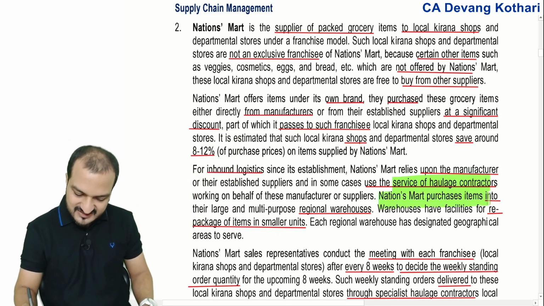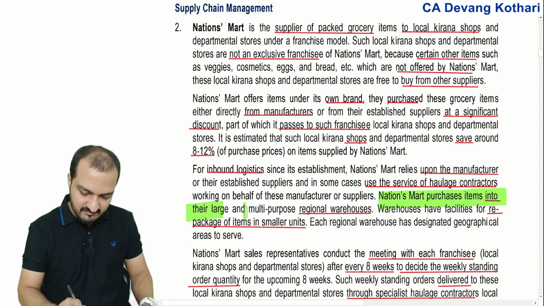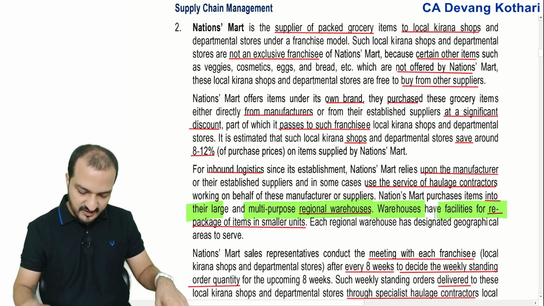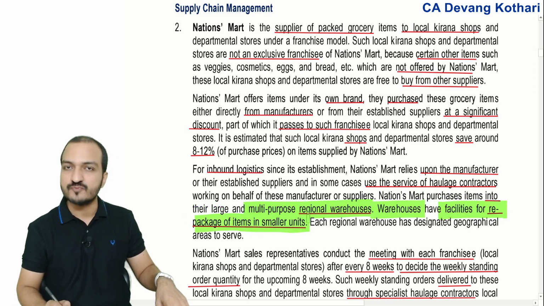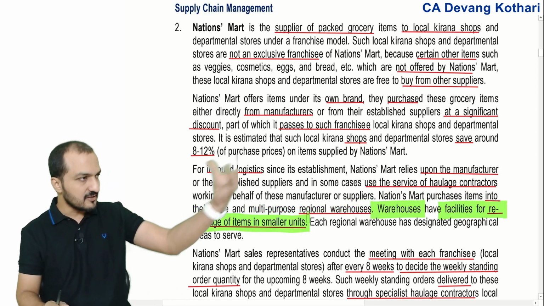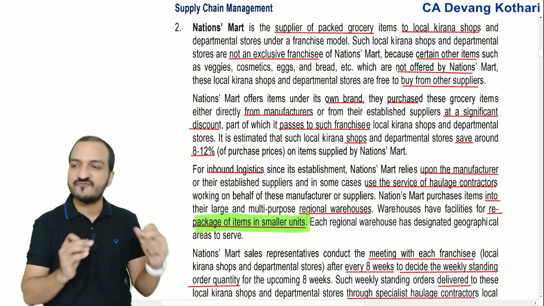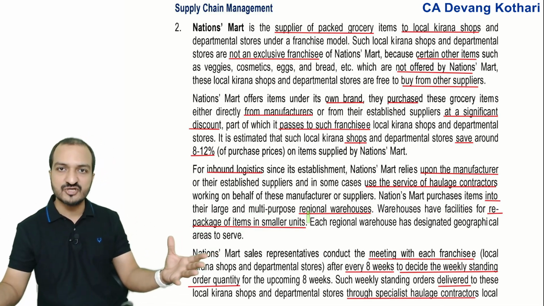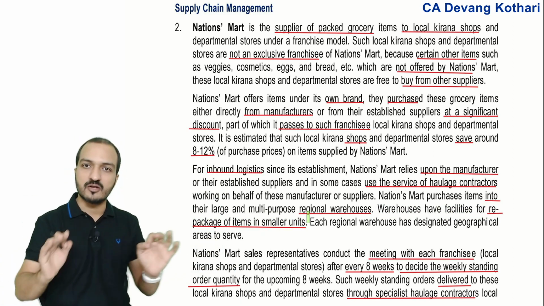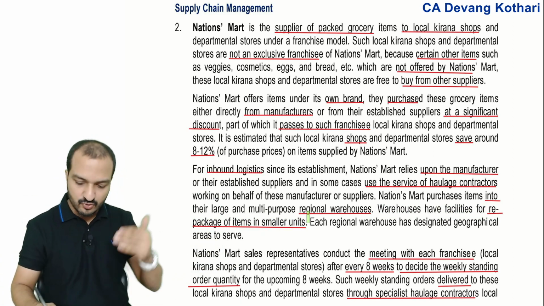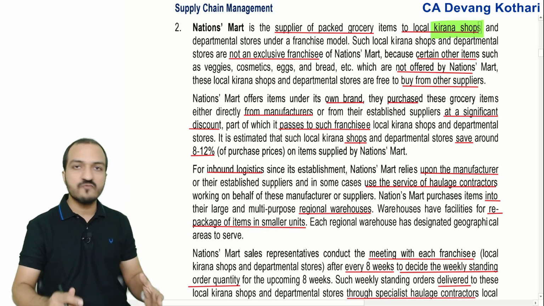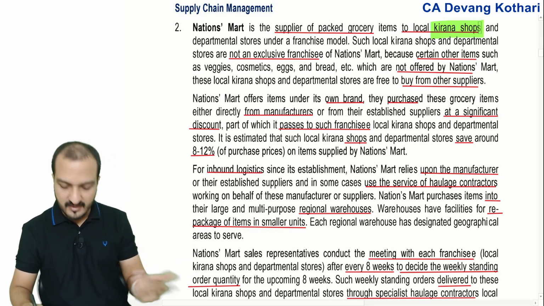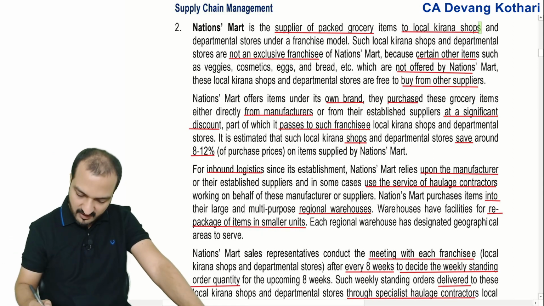My company purchases items into their large and multi-purpose regional warehouse. The warehouse has the facilities for repacking of items into smaller units. So I am purchasing units from the manufacturer and I am first sending them to the warehouse. At the warehouse, I will open the large packaging and do repackaging into smaller packets because I'm going to sell to the kirana shops. Kirana shops don't want large packaging, they want small packaging which they can give to the customer. Right? So repackaging work is done at my warehouse.